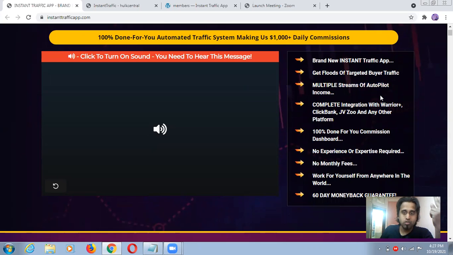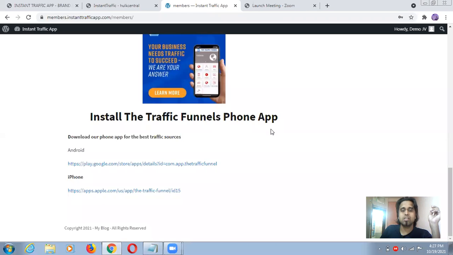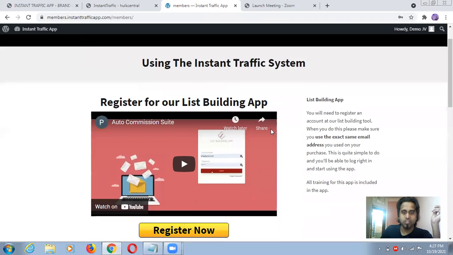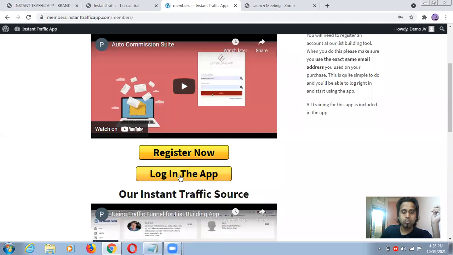Actually guys, the two most important things you are going to get here are autopilot, and second, multiple streams. This tool is a combination of both these features. This is the application where you will control all your things on autopilot. You just have to register, log in, and learn everything from here. I will tell you, no worry about that.